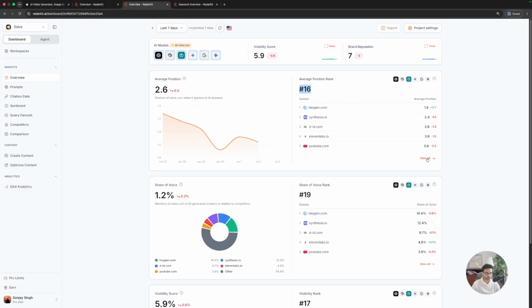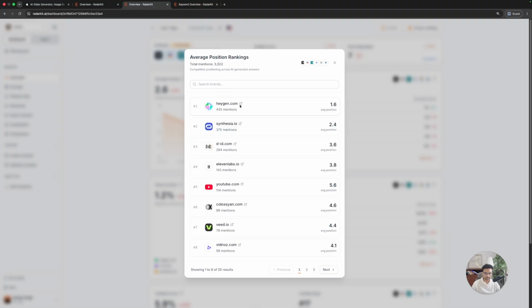It is based on mentions. So we click on view all. You'll see that there were total mentions of 3022. That means 3022 mentions were there across all the models for the last 7 days. And inside those mentions, HeyGen was mentioned 435 times. Based on that data, the average position for HeyGen was 1.6, followed by Synthesia, DID, 11 Labs, and so on.